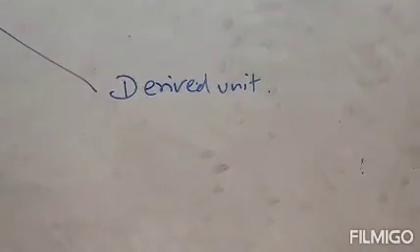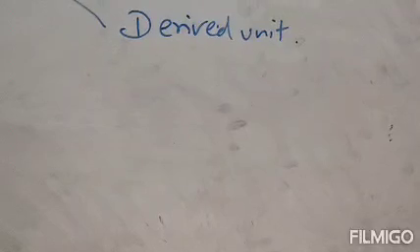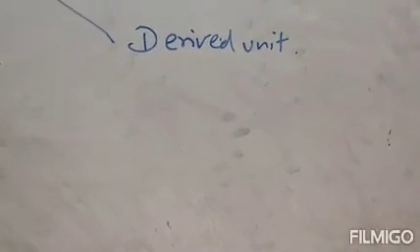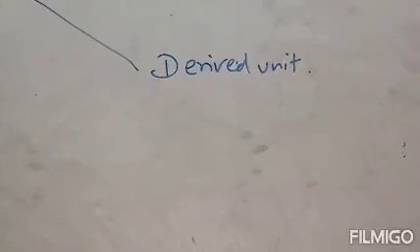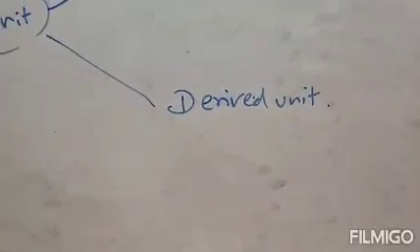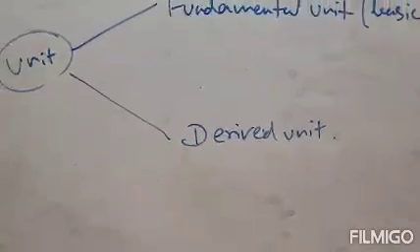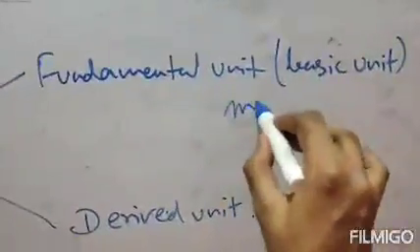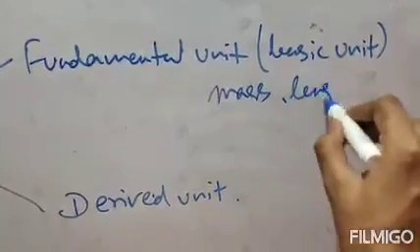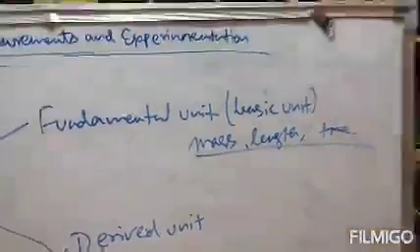There are in total 7 fundamental units or basic units. Number 1 is length, number 2 is mass, number 3 is time, number 4 is temperature, number 5 luminous intensity, number 6 electric current, and number 7 amount of substance. Generally mass, length and time, these 3 are taken as fundamental units.